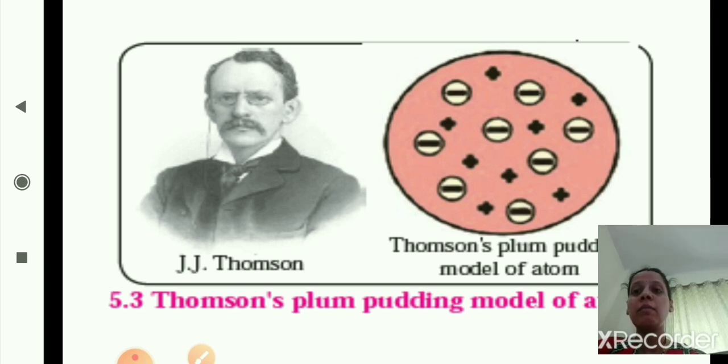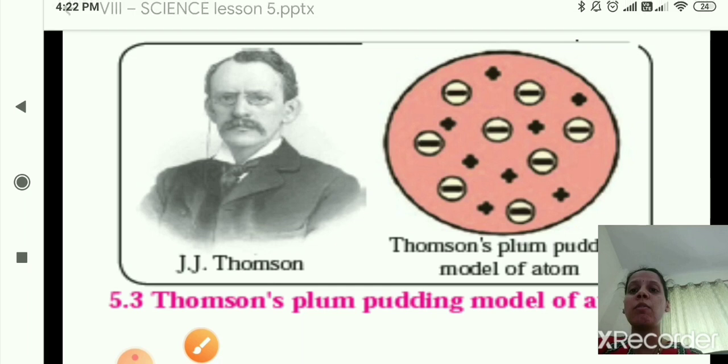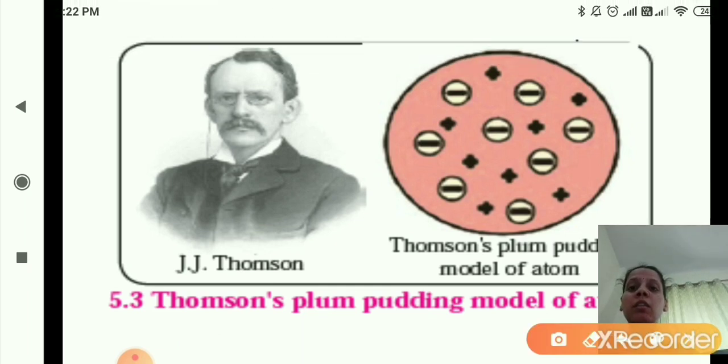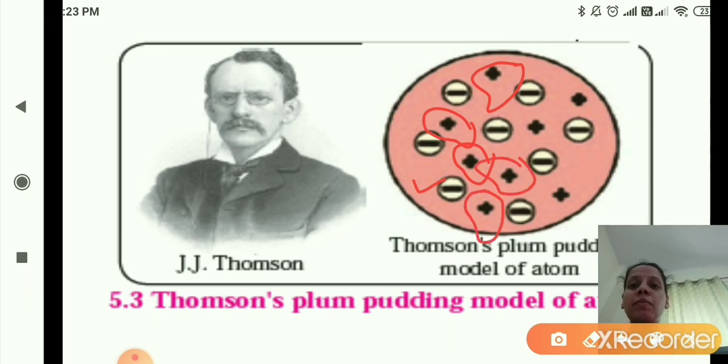As you can see here, the scientist Sir J.J. Thomson and Thomson's plum pudding model of atom. Here you can see the negatively charged and the positively charged ions. The positively charged ions are distributed throughout the atom and the negatively charged particles are embedded in it.